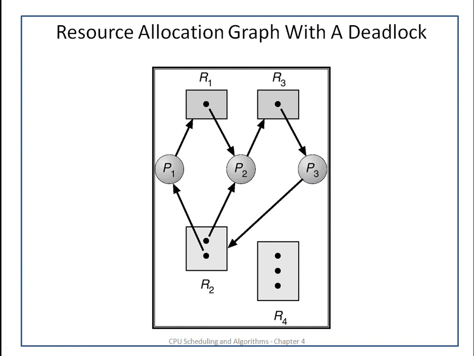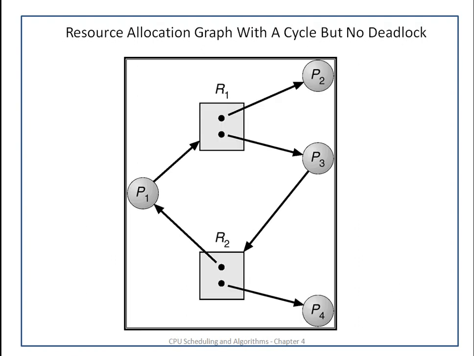The execution of P3 cannot be completed because it is waiting for the resource R2, and both instances of R2 are used by processes P1 and P2. So P3 cannot complete its task, so the R3 resource cannot be released to P2, and again P2 will not release the R1 resource to P1. So in this way, this will lead to deadlock, meaning all the processes are waiting for resources which are held by the other processes.